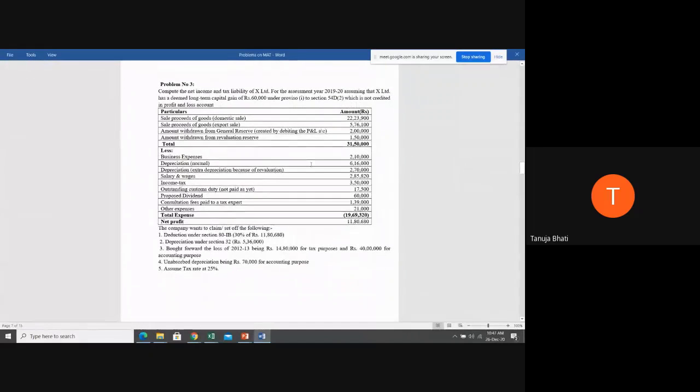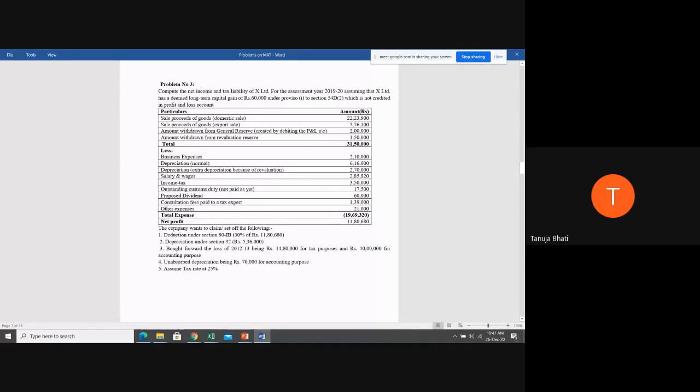Now let us move ahead to problem number 3. In problem number 3, they're telling us to compute the net income and tax liability of X Limited for the assessment year, sorry, it should be 2020-2021. Assuming that X Limited has a deemed long-term capital gain of 60,000, which is not credited to the P&L account. So they have given us the P&L account, students. This is all the incomes less all the expenses to get the net profit.